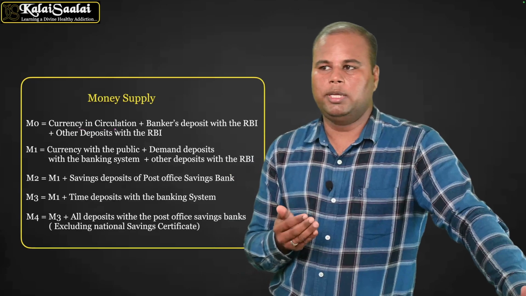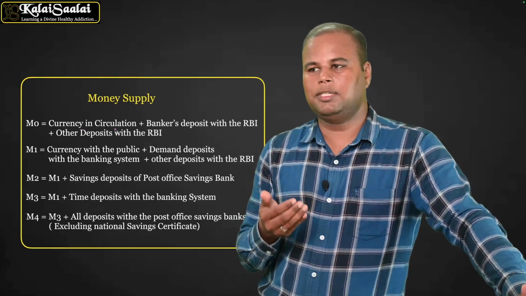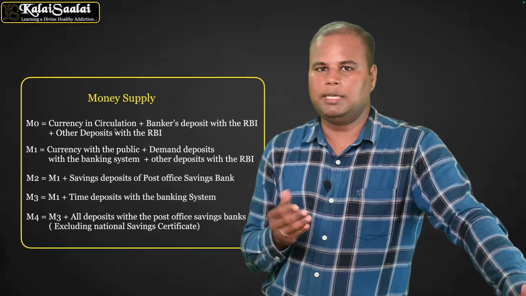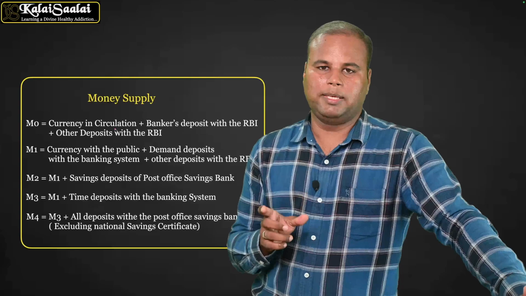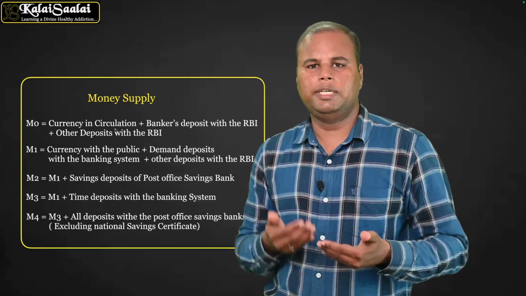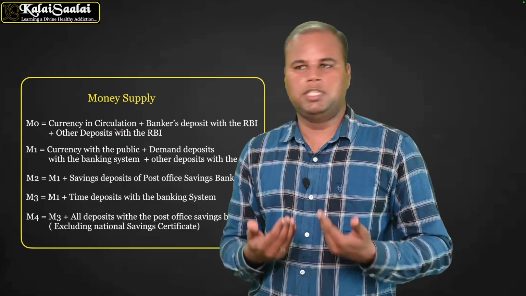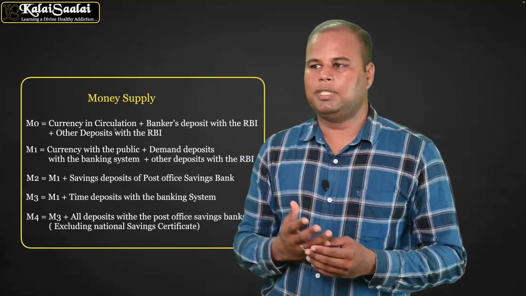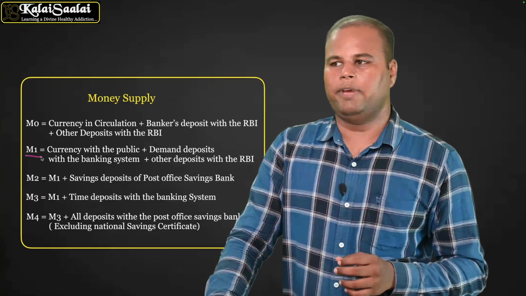Next one is M1. M1 is called the narrow money, and the M1 money consists of currency with the public plus demand deposits with the banking system. As we know, demand deposits are the amount in the savings account which we can easily withdraw and use, and other deposits with the RBI. So if we take M1, M1 is the most liquid money available.